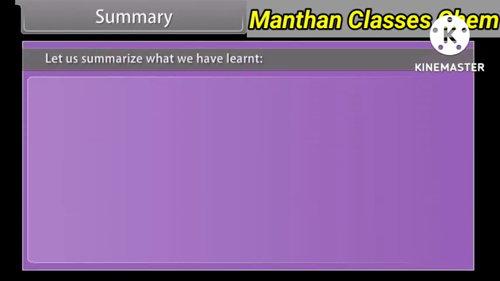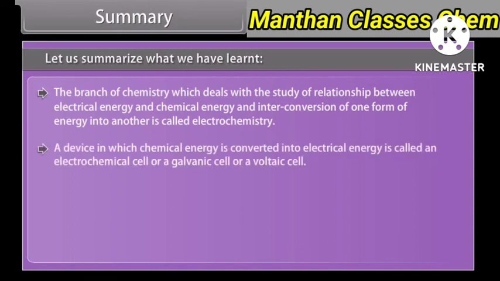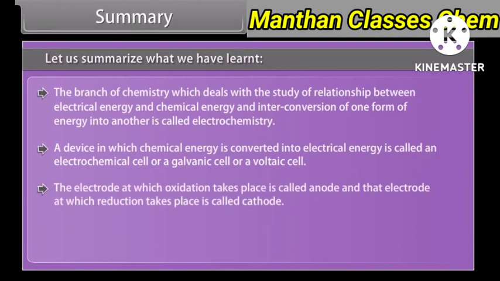Summary. Let us summarize what we have learnt. The branch of chemistry which deals with the study of the relationship between electrical energy and chemical energy and interconversion of one form of energy into another is called electrochemistry. A device in which chemical energy is converted into electrical energy is called an electrochemical cell, or a galvanic cell, or a voltaic cell. The electrode at which oxidation takes place is called anode, and that electrode at which reduction takes place is called cathode.